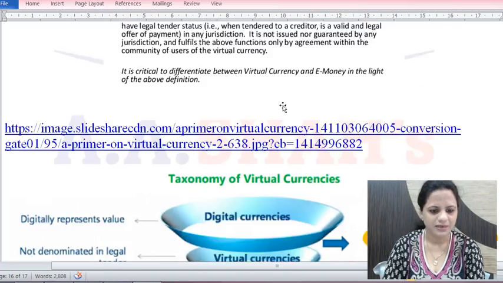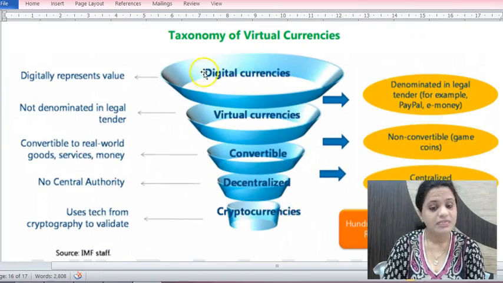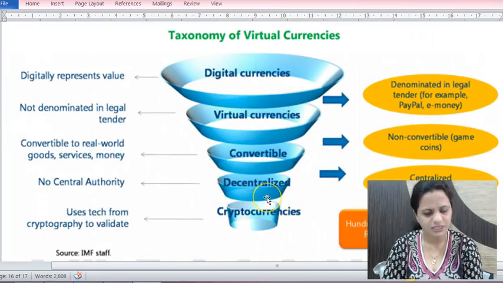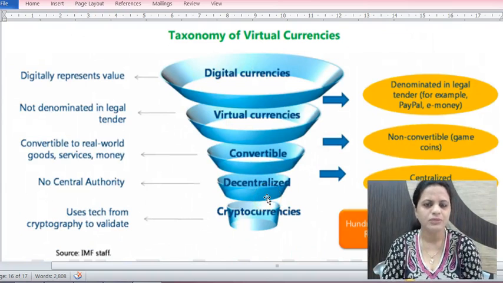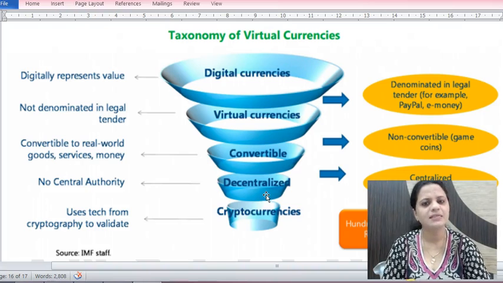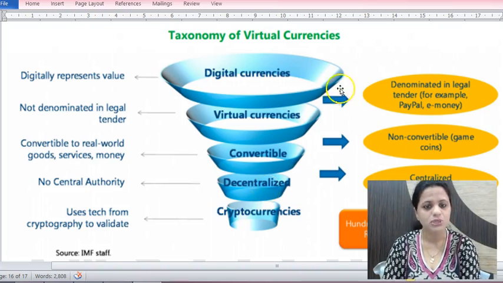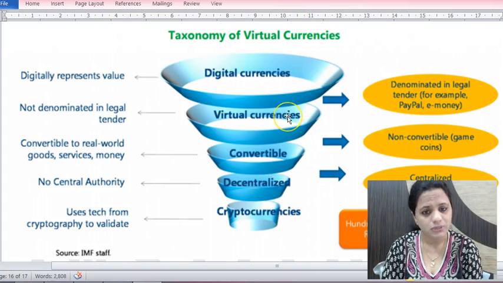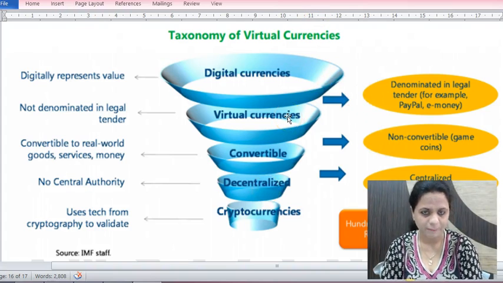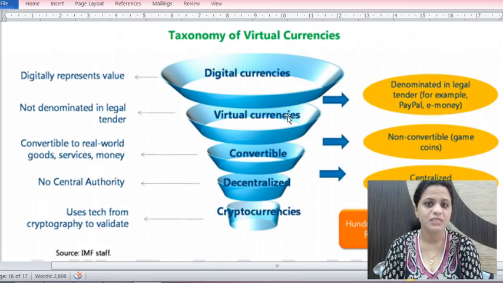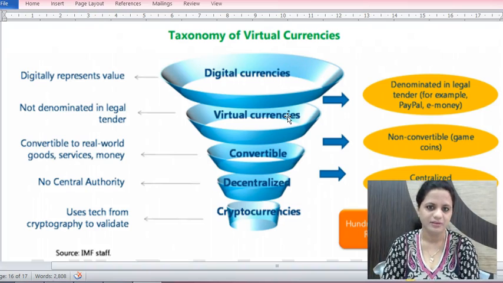So it's a digital currency, different from digital transactions. In digital transactions, the base value is in terms of the money which you have. Even if you have money in your account, that is the digital transaction which you will use. But virtual currencies are not replicating the money which you have, but rather money generated online.